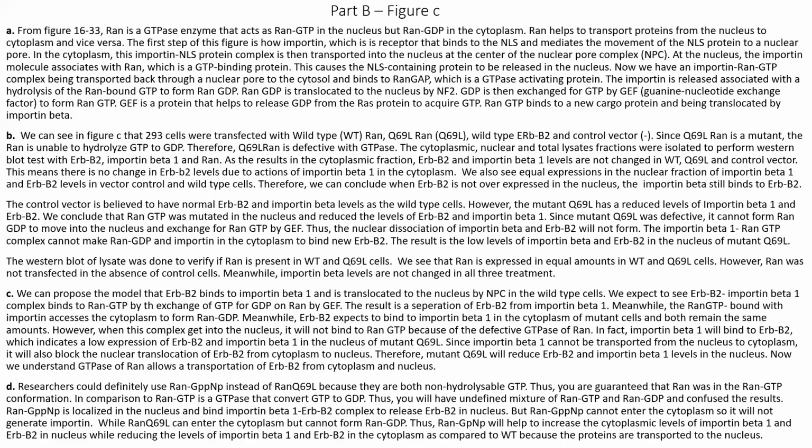And this one, RAN GPPNP, is localized only in the nucleus and binds to the importin beta 1 ERBB2 complex and releases ERBB2 in the nucleus. This RAN GPPNP cannot enter the cytoplasm, so it will not generate importin. Meanwhile, RAN Q69L can enter the cytoplasm but cannot form RAN GDP. Therefore, RAN GPPNP will increase the nuclear level of importin beta 1 and ERBB2 while reducing the level of importin beta 1 and ERBB2 in the cytoplasm as compared to the wild type, because the proteins are transported to the nucleus. So that's how the results vary from the conclusion and will be different.